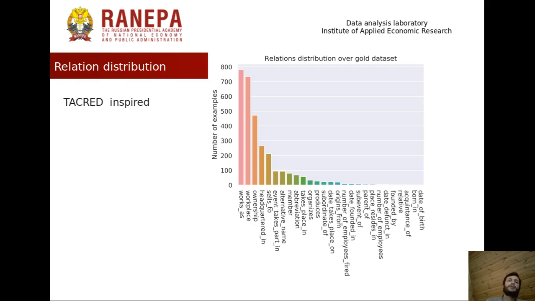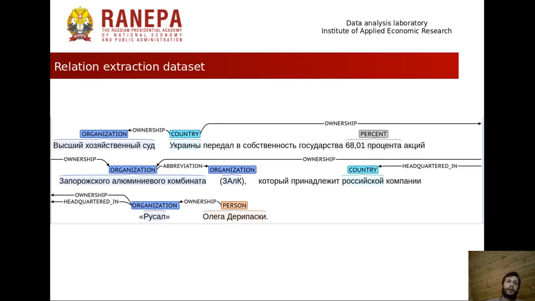So someone works as someone, someone is a parent of somebody, some organization bought another organization, some organization is headquartered in some city or country. We also have a long-tailed distribution here. As we can see, here is an annotation example.